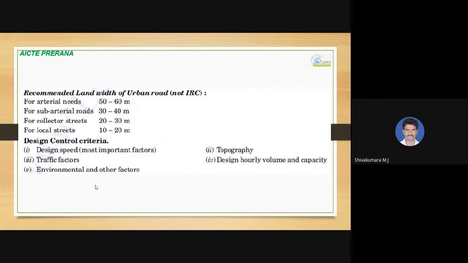Recommended land width of urban roads: it can be 50 to 60 meters for arterial roads, 30 to 40 meters for subarterial roads, 20 to 30 meters for collector roads, and then 10 to 20 meters for local streets. So this is not as per IRC. Design control criteria: it depends on design speed, topography, traffic factors, design hourly volume and capacity, and environmental and other factors.